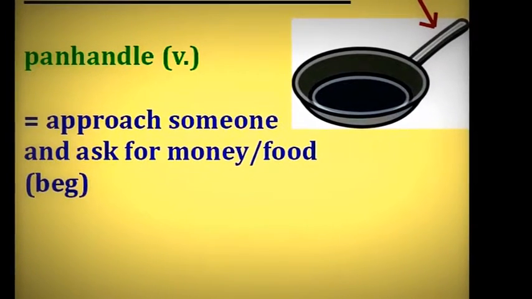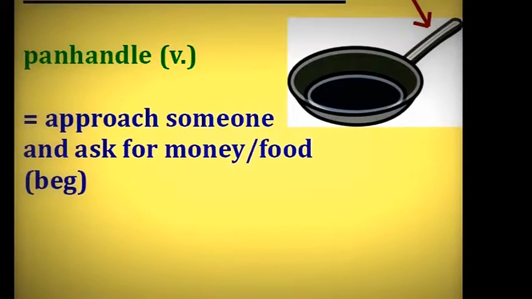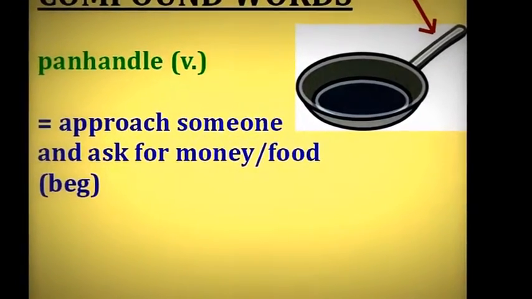Panhandle. So here's a picture of a pan, and this long part is its handle. But the verb panhandle actually means to approach someone and ask for money or food, to beg. In many countries, poor people panhandle on the street. Maybe the word panhandle began to be used in this way because the beggars used pans to collect the money. I'm not sure, but panhandle is to ask for money or food, usually on the street or in a public place.